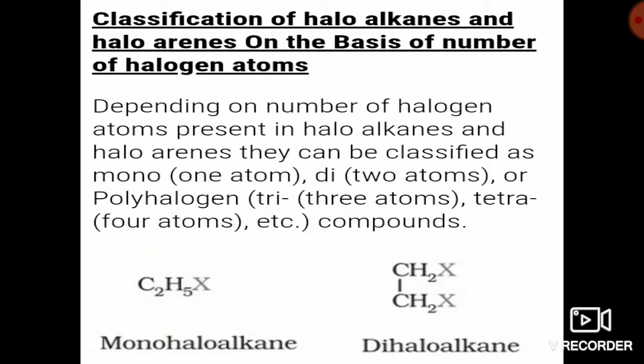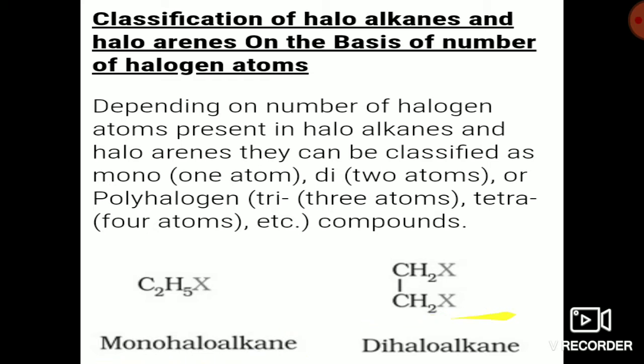Next we will see the classification of haloalkanes and haloarenes on the basis of the number of halogen atoms. How many halogen atoms are there in the compound? Based on that, we can make a categorization. If your compound has only one halogen atom, it belongs to the class of monohaloalkanes.